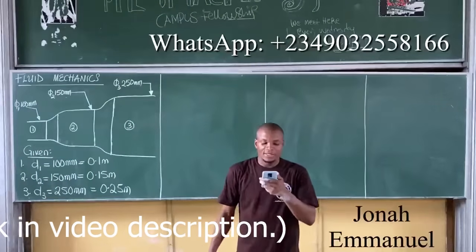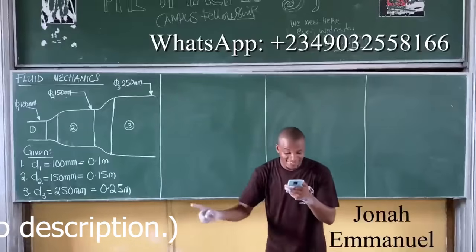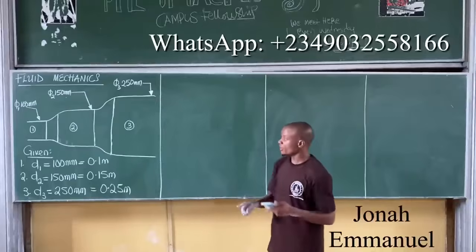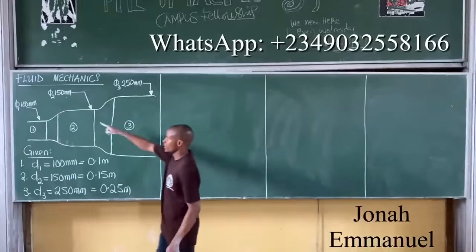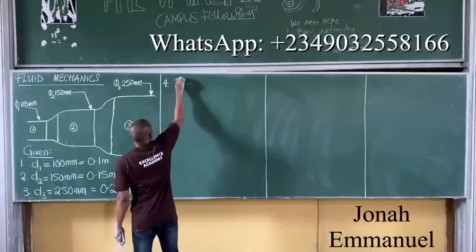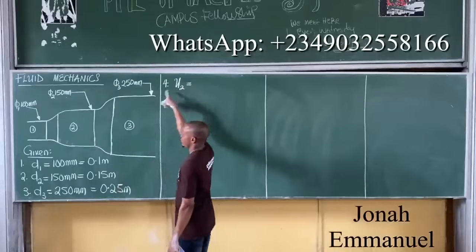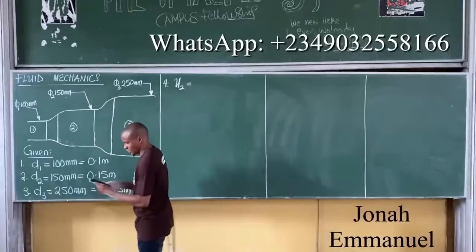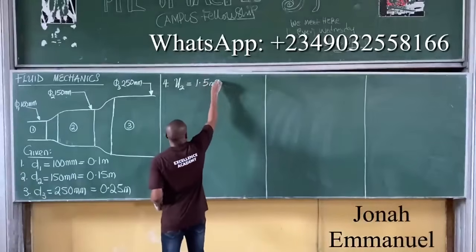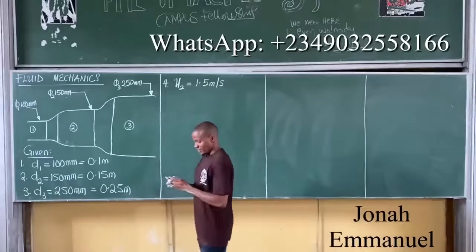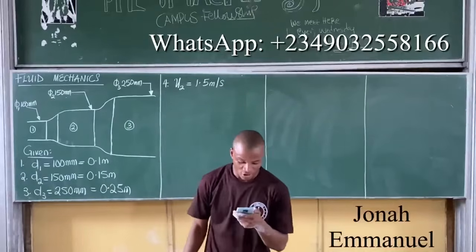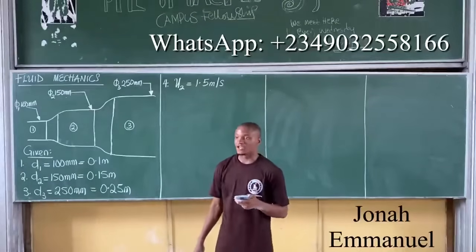What else? It is known that the velocity in the 150 millimeter pipe is 1.5. 150 is for section 2. So I'm also given number 4, U2, that is the velocity in section 2, as equal to 1.5 meters per second. Your task is to calculate the discharge in the pipeline. That's number 1. Number 2, the velocities in the other pipes.